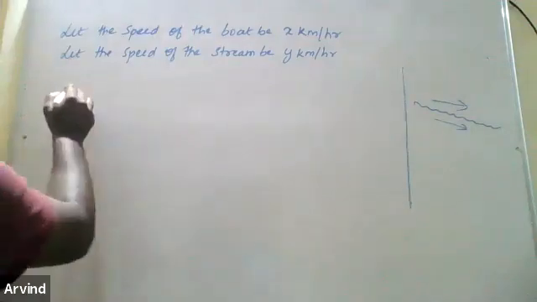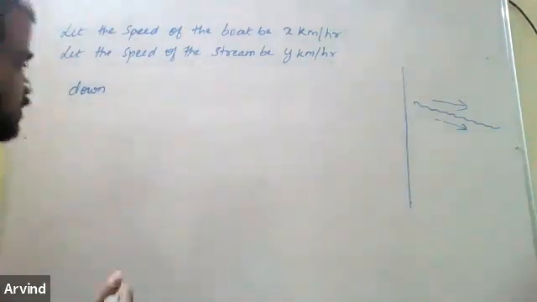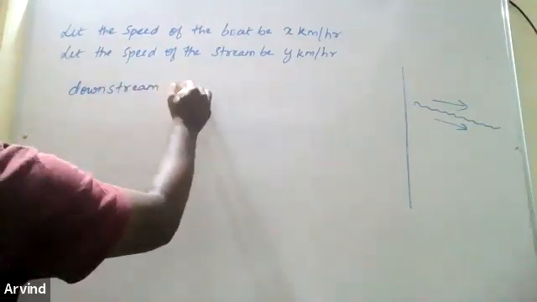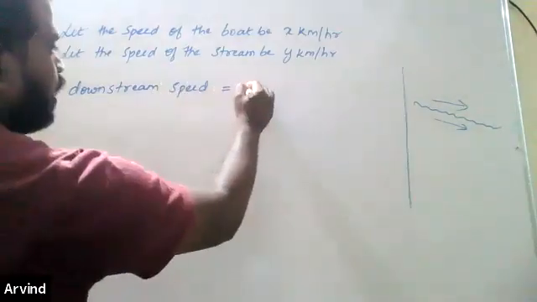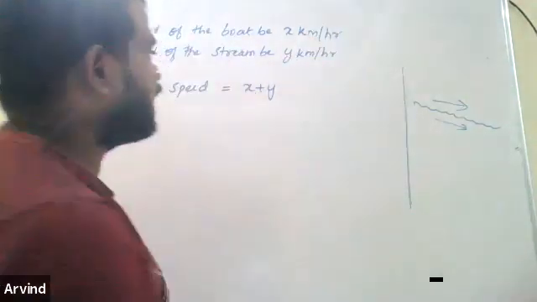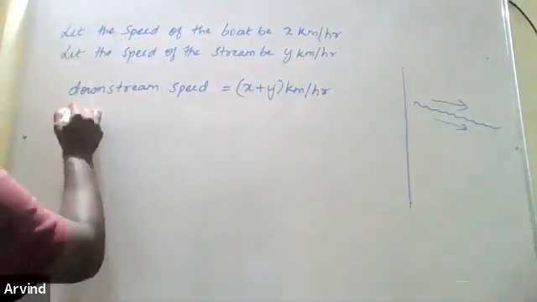So I mean to say downstream speed. Downstream speed will be x plus y, because both are in the same direction, right? So the speeds add up. x plus y km/h.